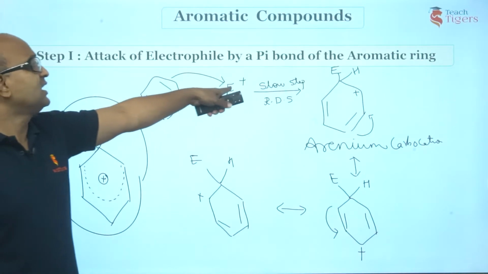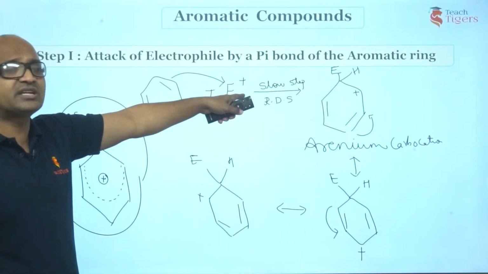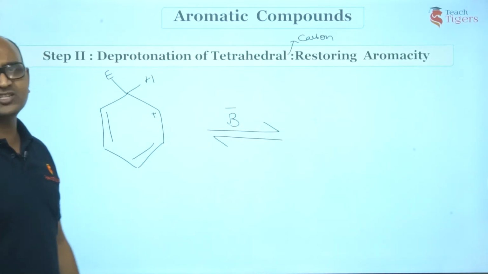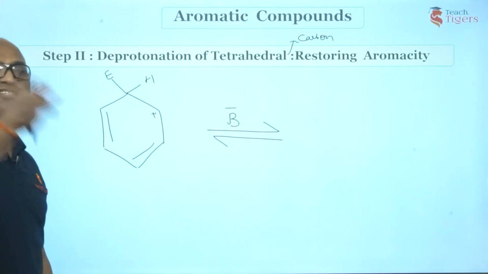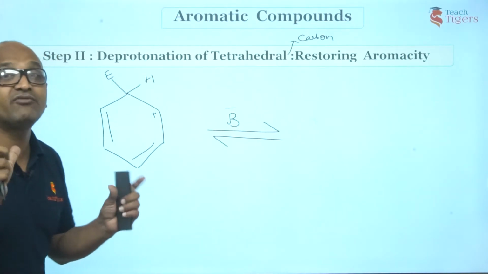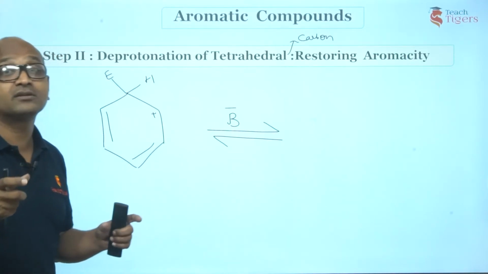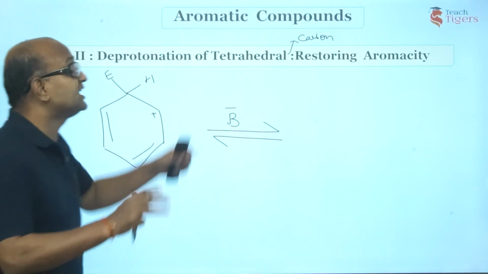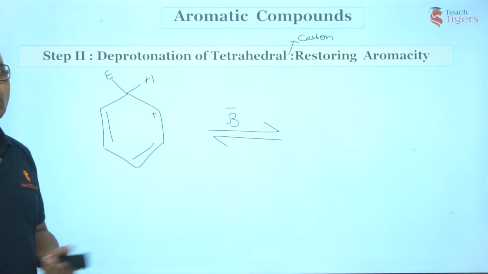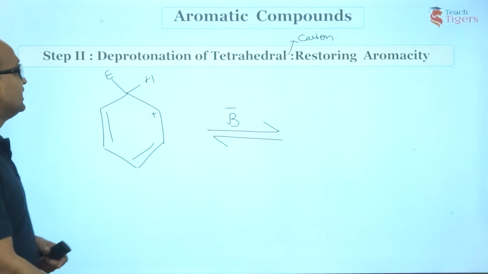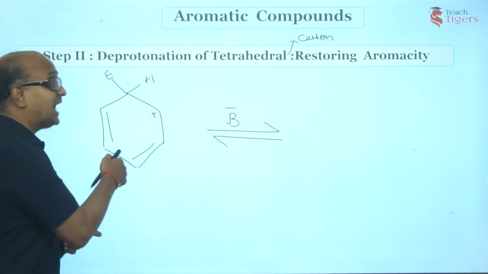You can see here, when we have an E plus positive charge species, there should be a negative charge species. Now, this species is pulling a proton. It is seeing if there is any active hydrogen which can be lost as H plus. Now, who is going to donate H plus? Let us see. Right, guys, this is called arenium carbocation.